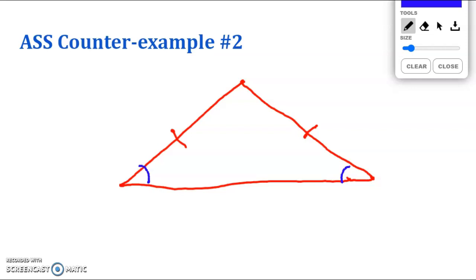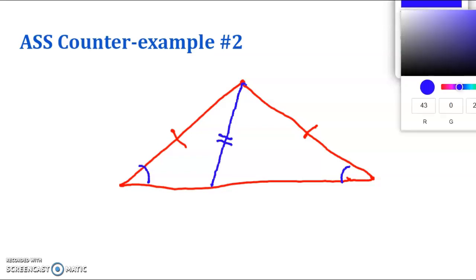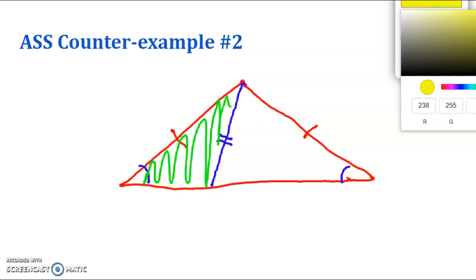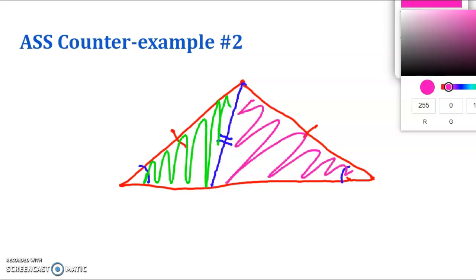Now, if I draw from the tip, but this time I draw down at some angle, not straight down at a perpendicular, I have created a triangle on the left and a triangle on the right. They are two different triangles, but they have a shared side, right? I can even shade this. My green triangle looks like this, and my other triangle, let's just do pink, looks like this.